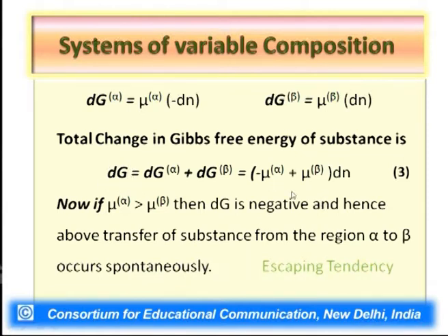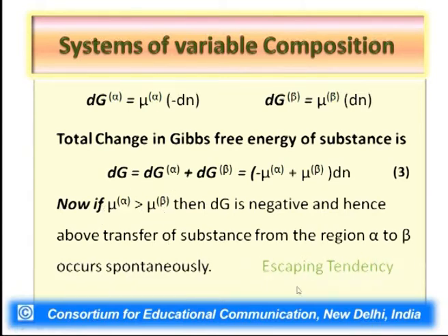It means that as a result of this transfer of substance from region alpha to region beta, there occurs a decrease in Gibbs free energy of the overall system. We can easily understand this because we supposed that mu alpha is greater than mu beta.